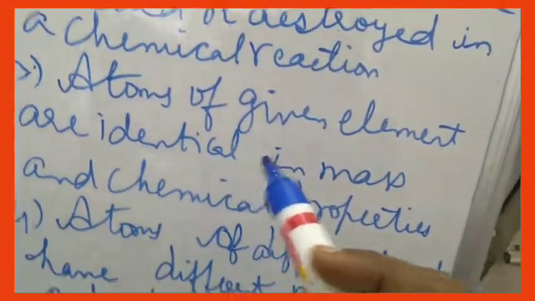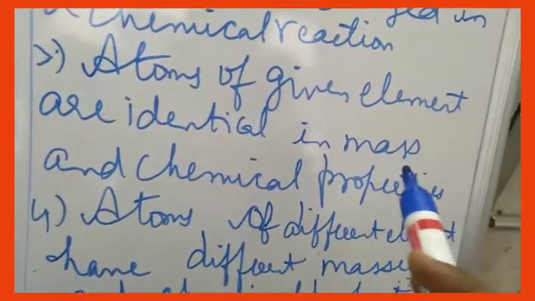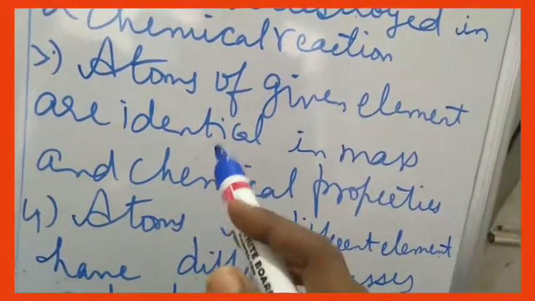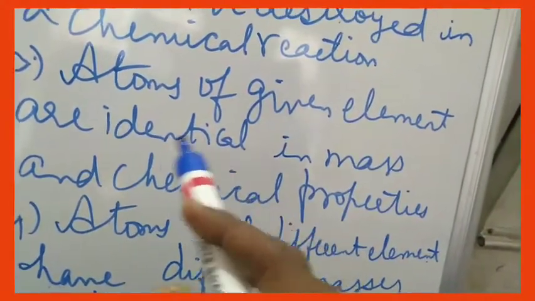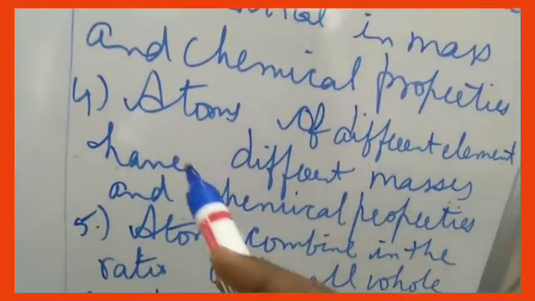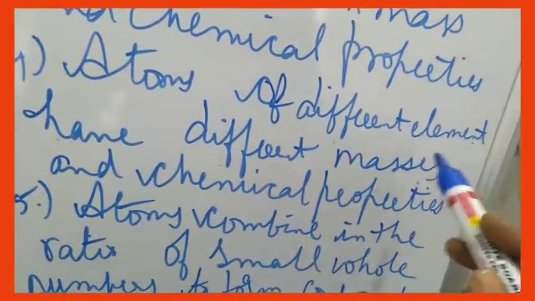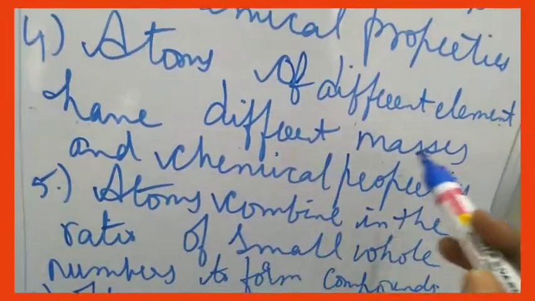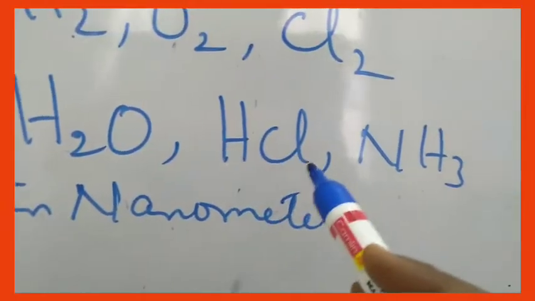Third point, atoms of a given element are identical in mass and chemical properties. That means if they belong to the same element, they will be identical, the same in mass and chemical properties. But fourth one, atoms of different elements. If you are talking about two different elements, they will have different masses. Here you are taking HCl, one is hydrogen and this is chlorine.